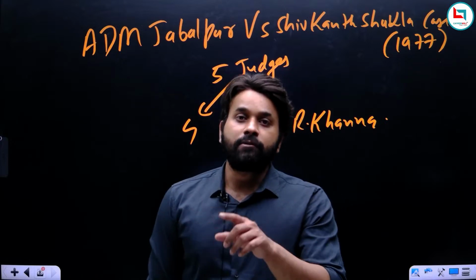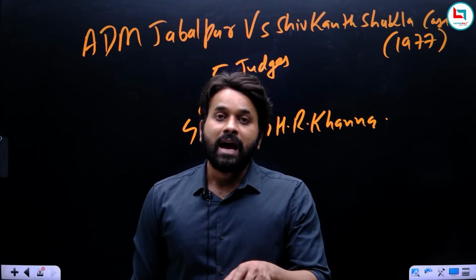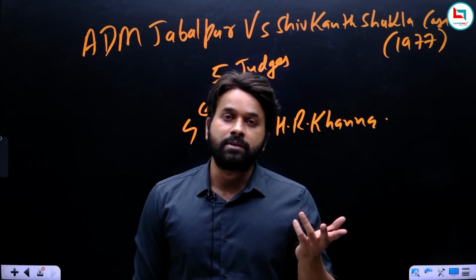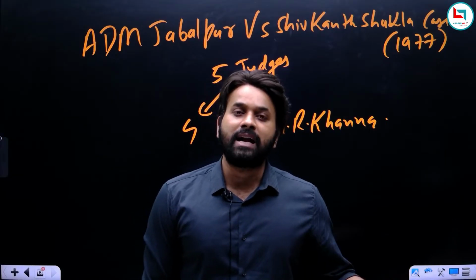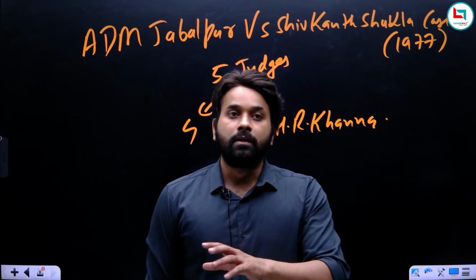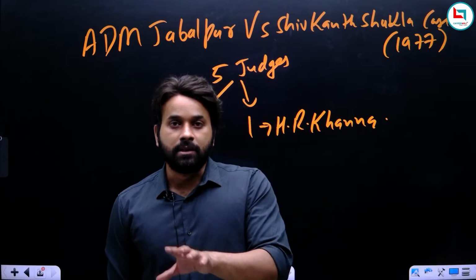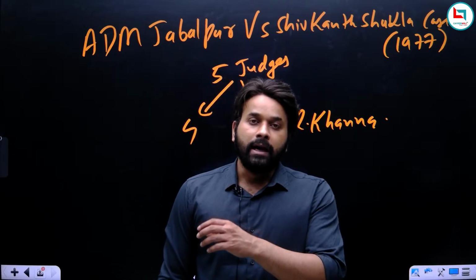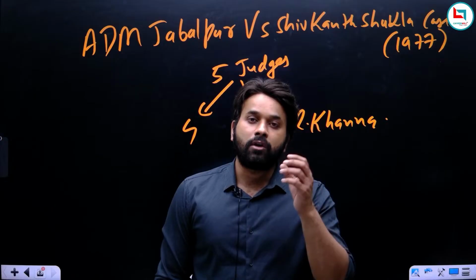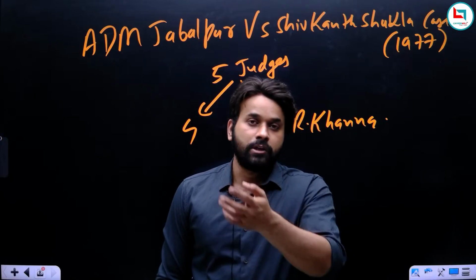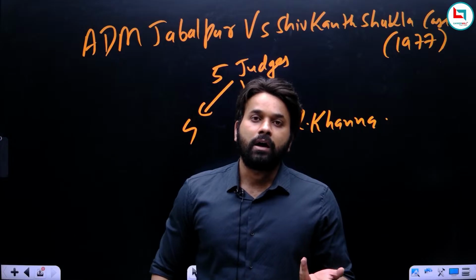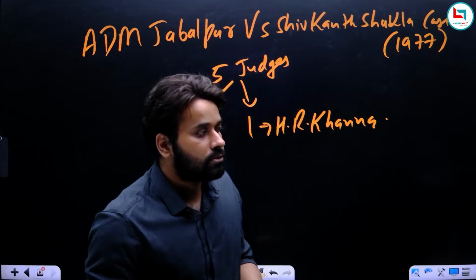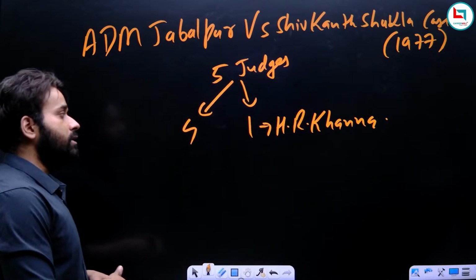We cannot expect from the judiciary to say that now the government has imposed emergency, and in the name of emergency, the government can pass any random law, and with that random law, your life can be taken. No, we cannot expect this from the judiciary, and that is why it can be considered the darkest phase of the Indian judiciary. When the judiciary said that you can take the right to life of a citizen during emergency, then obviously it was the darkest phase of the judiciary.